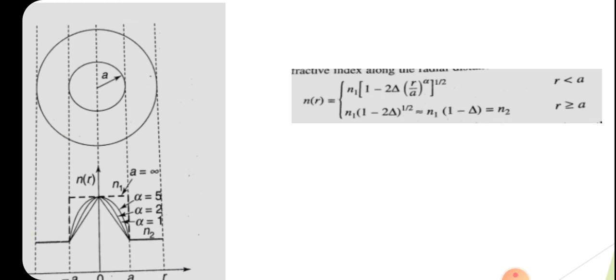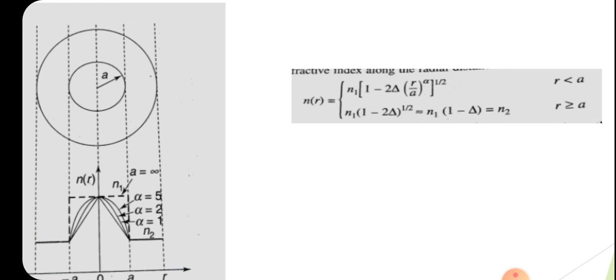Next is the cladding. Whenever r is greater than or equal to a, n of r will be equal to n2. N2 is a constant, and we can represent N2 in terms of N1 as N1 into 1 minus delta equals N2, but it will be a constant value in the case of graded index fiber.